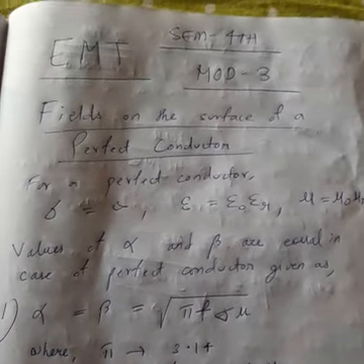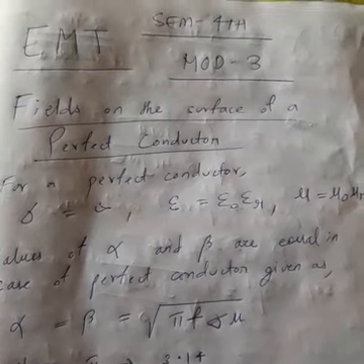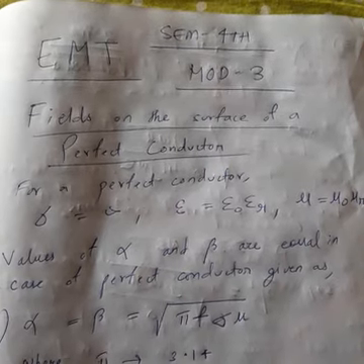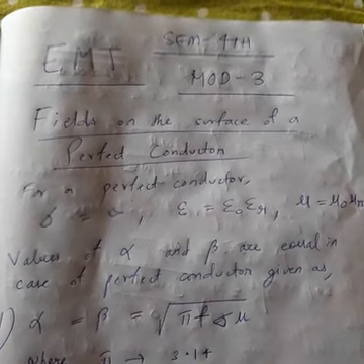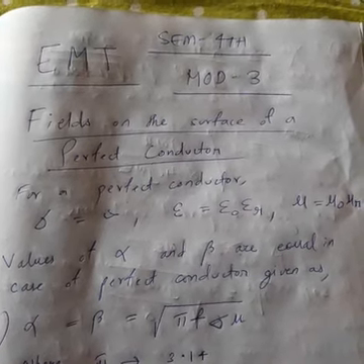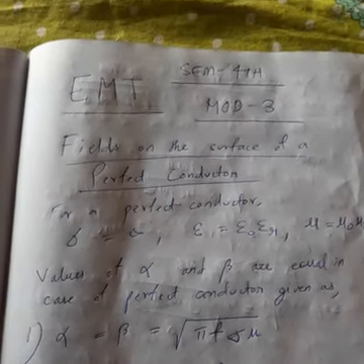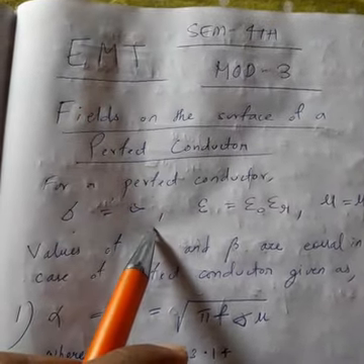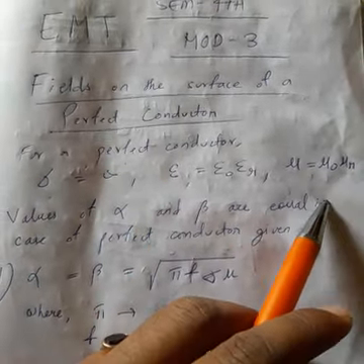So if you recall, for a perfect conductor, that means there is no resistance. So what is the conductivity? Conductivity is infinite. Similarly, there are other two parameters. For electric field, there will be permittivity. For magnetic field, there will be permeability. So that's why here we write that for a perfect conductor, conductivity equal to infinite, permittivity equal to epsilon 0 epsilon R, permeability equal to mu 0 mu R.